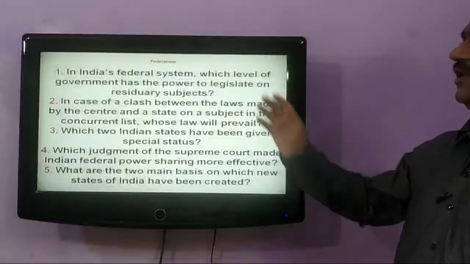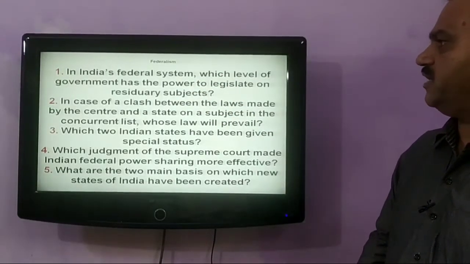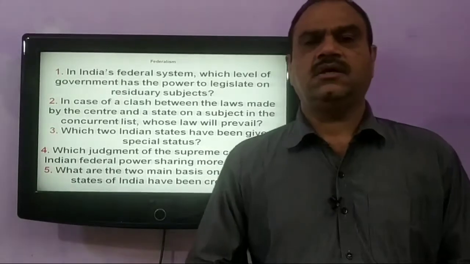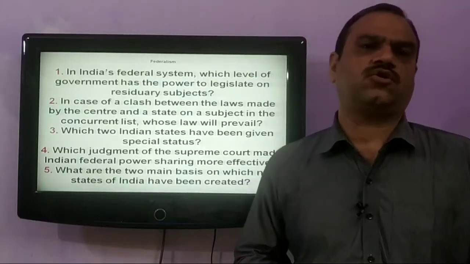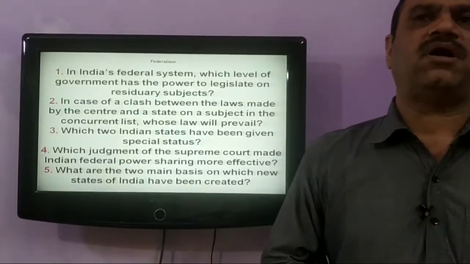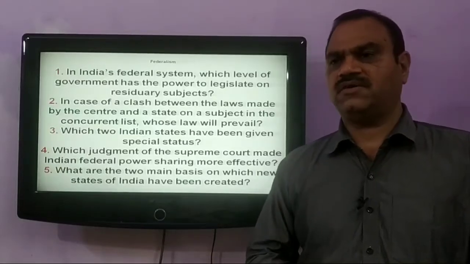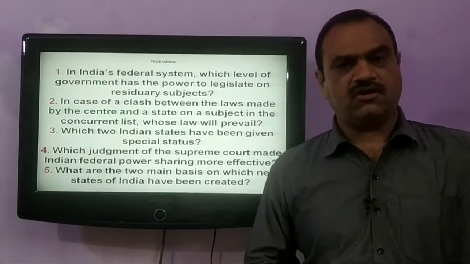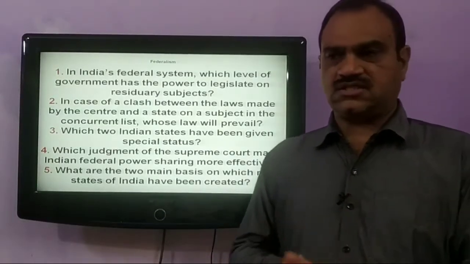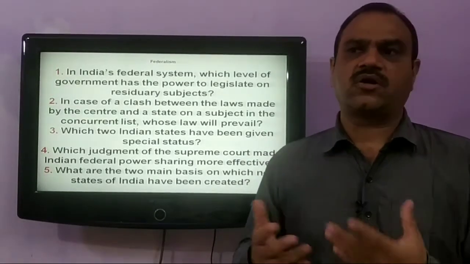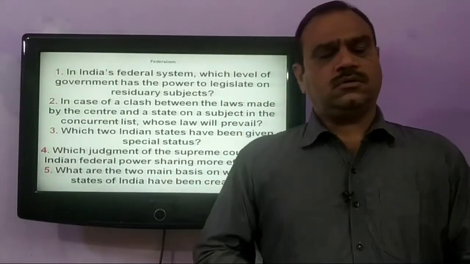Our next question is, in India, a federal system, which level of government has power to legislate on residuary subjects? In a federal system, it is very necessary that the constitution must divide the power between different levels of government. In India also, the power is divided between central government and state government, and some subjects are reserved as concurrent list or the residual subjects.